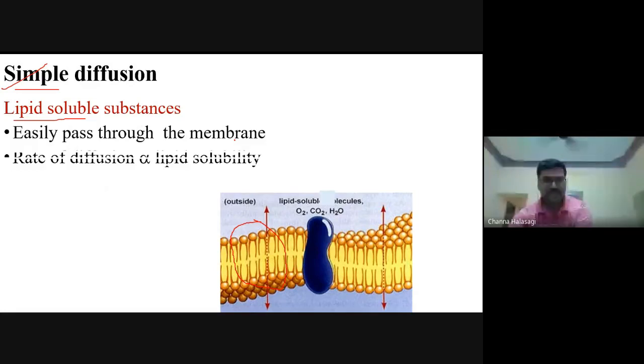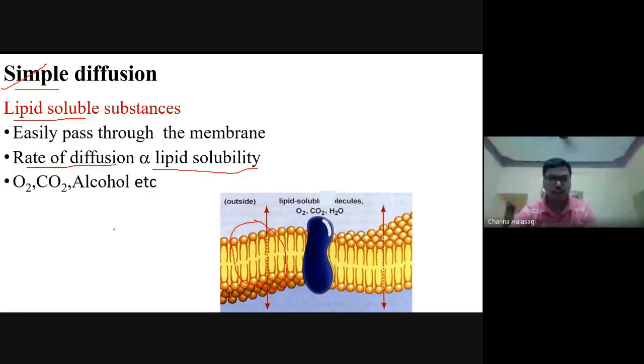The rate of diffusion is directly proportional to the lipid solubility. The more lipid soluble the substance, the more is the diffusion; the less lipid soluble, the less is the rate of diffusion. Examples are the most common ones, O2 and CO2. Each second you are breathing in and out, and they move in and out of your RBCs and into your lungs, the alveoli. These are more lipid soluble, so they easily get exchanged.